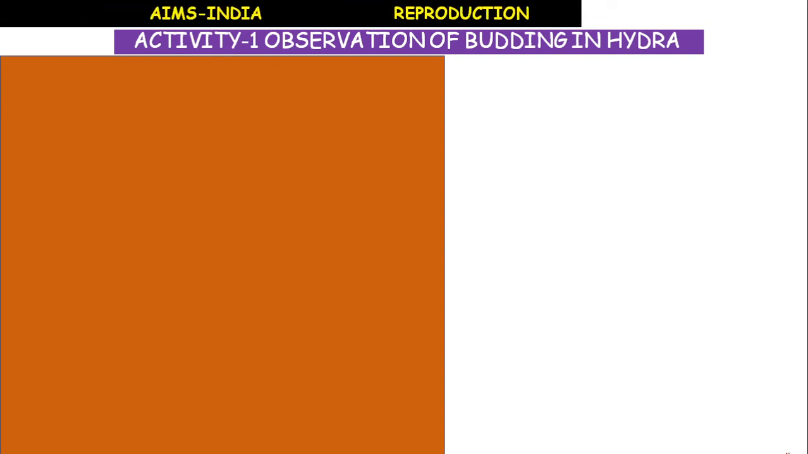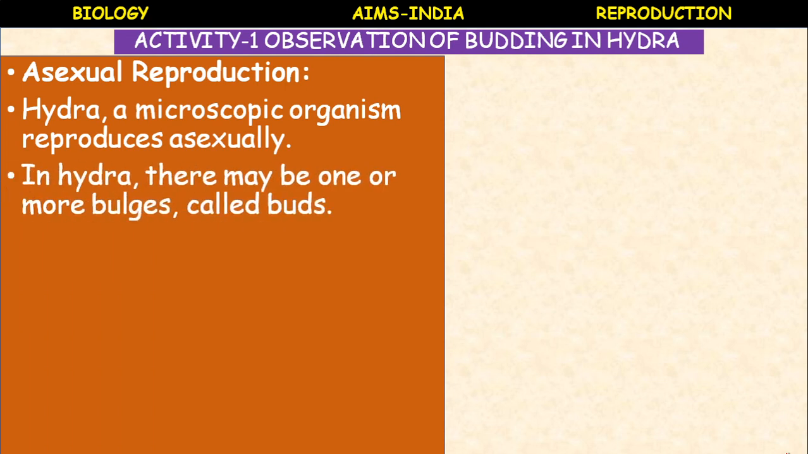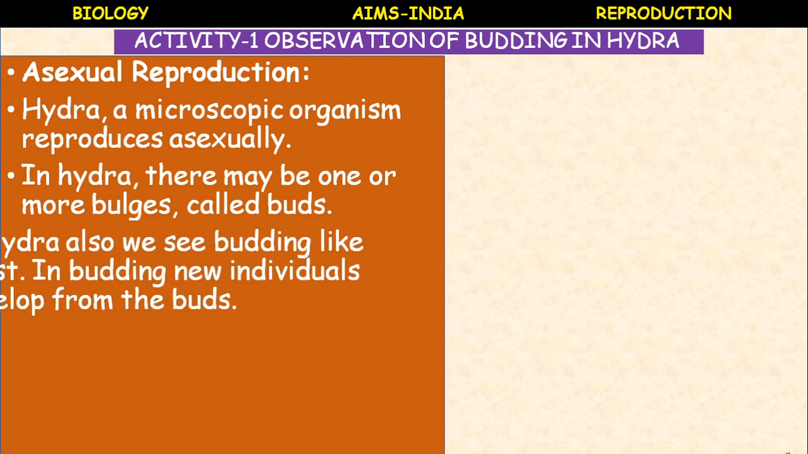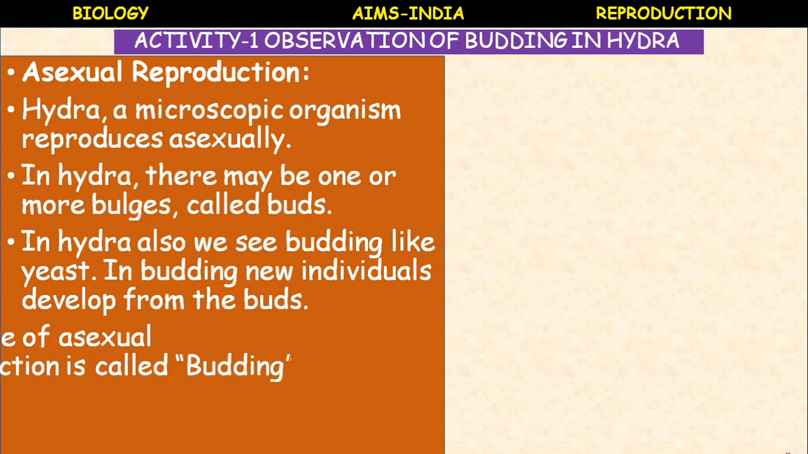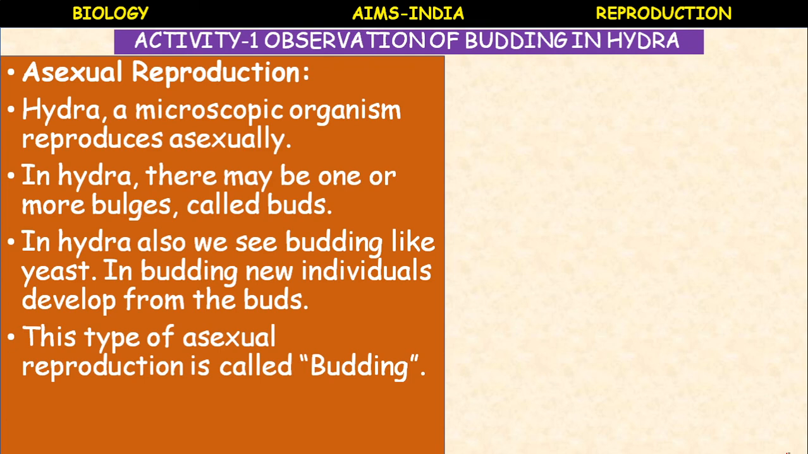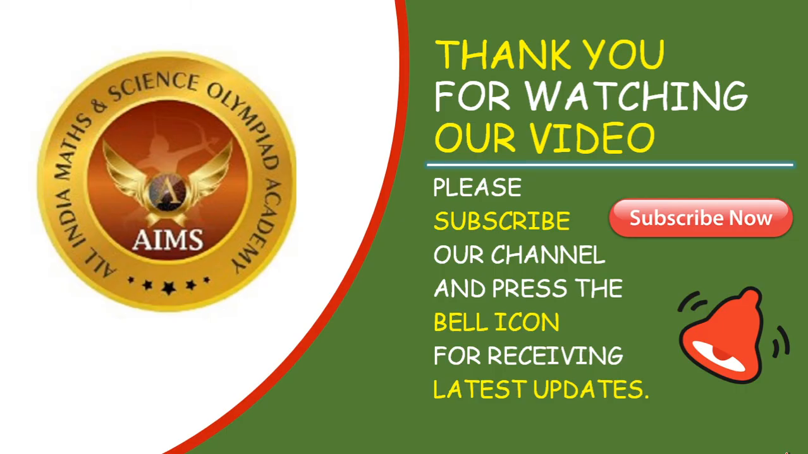Next. Hydra is a microscopic organism that reproduces asexually. In hydra there may be one or more bulges called buds. Also we see budding like yeast. In budding, new individuals develop from the buds. This type of asexual reproduction is called budding. Okay children, in amoeba also you can see asexual reproduction, that is called binary fission.